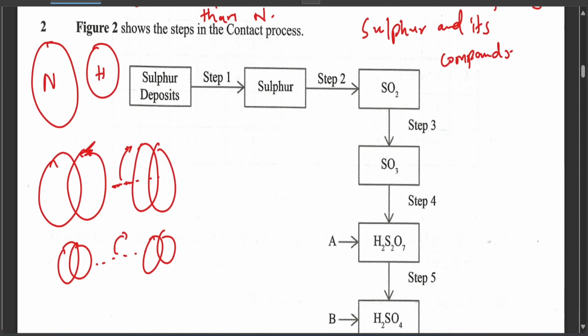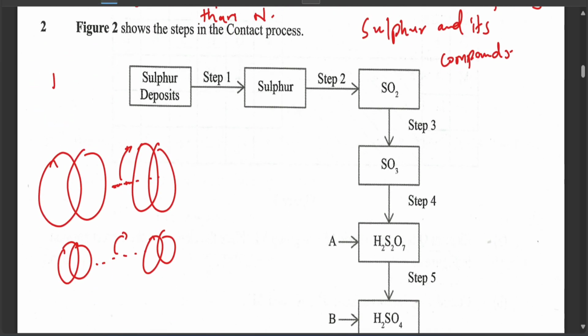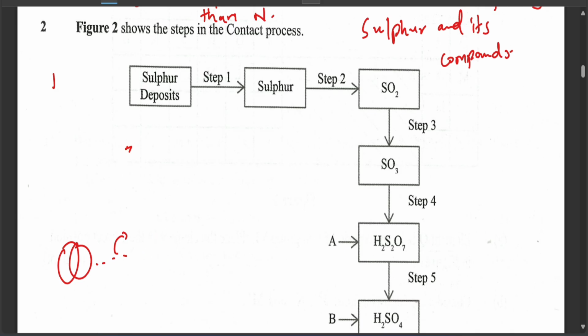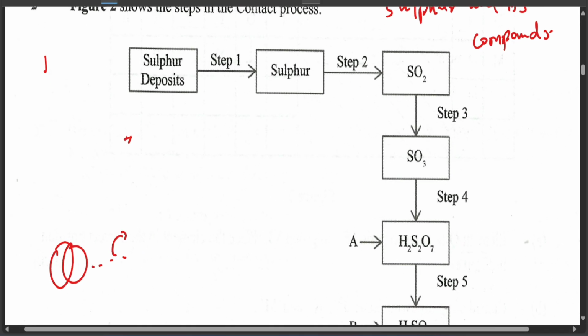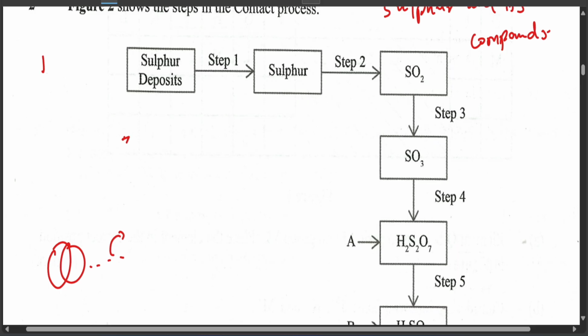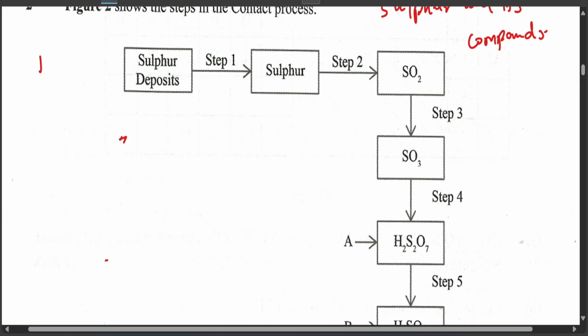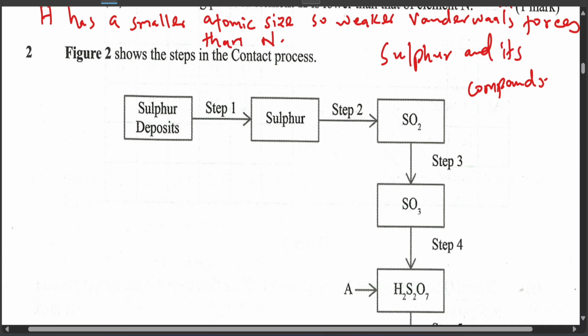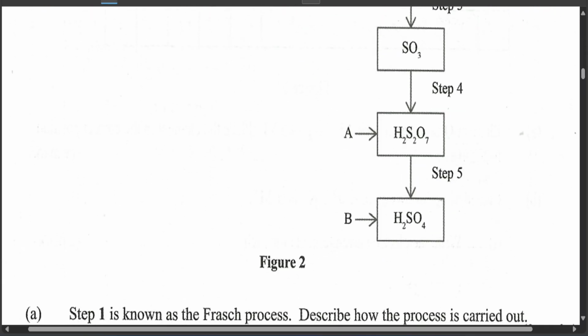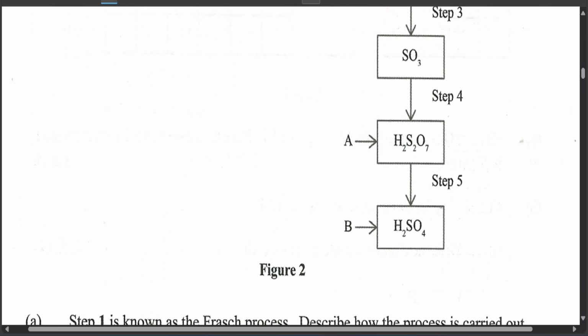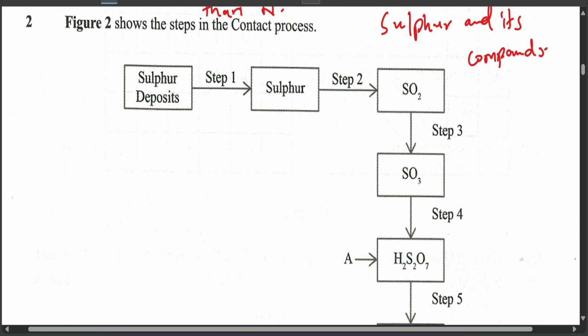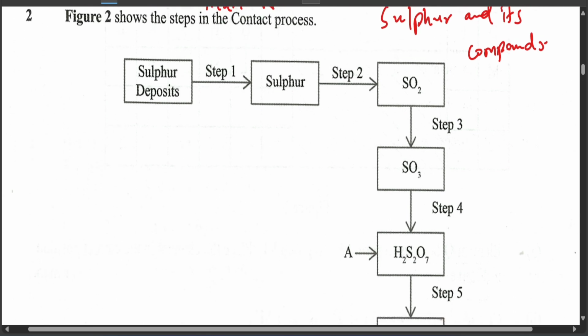So now let's look at question 2. Let me also increase the visibility. Somehow it seems that it is not visible enough. Now this one is called the contact process. The main purpose of this is just to create sulfuric acid. And there's something called the Frasch process, which is just a method of extracting sulfur. So this one shows the steps in the contact process.